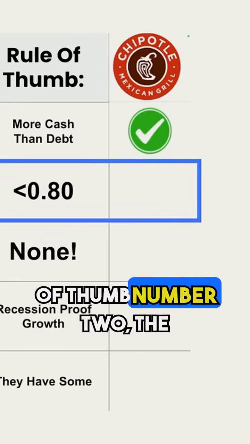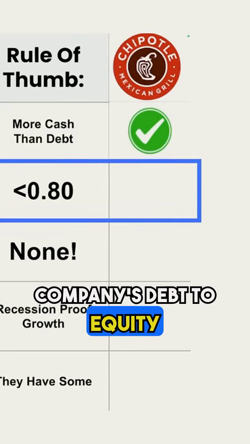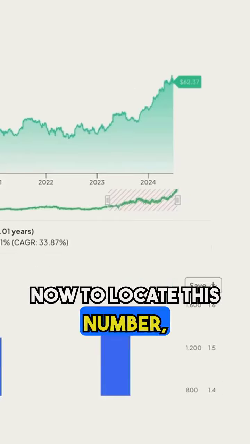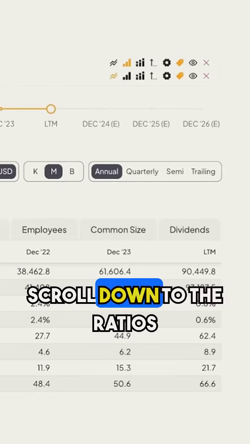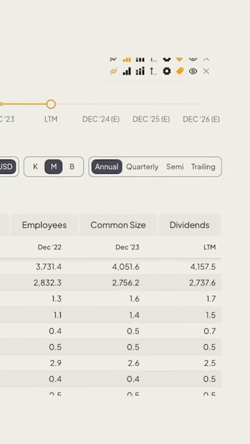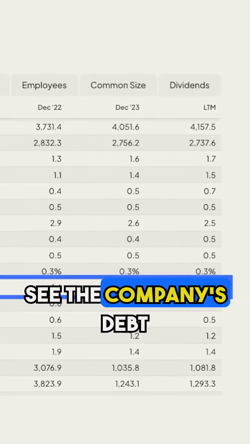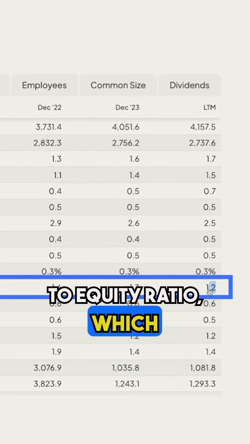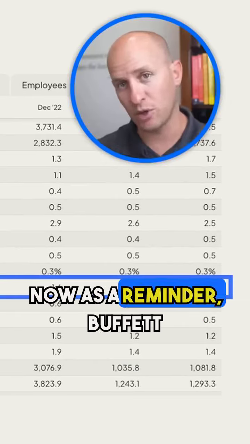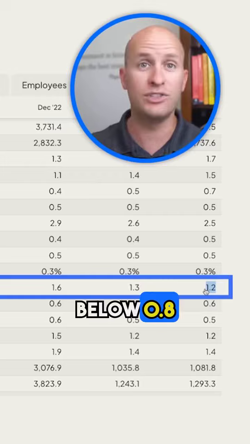That brings us to rule of thumb number 2, the company's debt to equity ratio. Now to locate this number, I'm going to go to FinChat, scroll down to the ratios tab, and then click on financial health. Down here, I'm going to see the company's debt to equity ratio, which is currently 1.2. Now, as a reminder, Buffett wants to see this figure below 0.8.